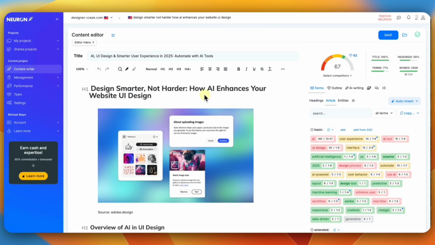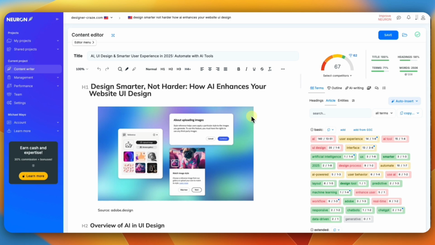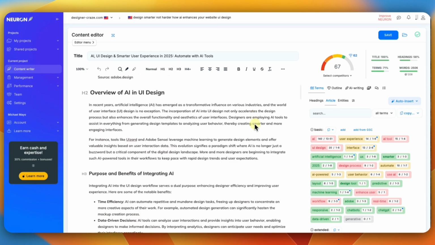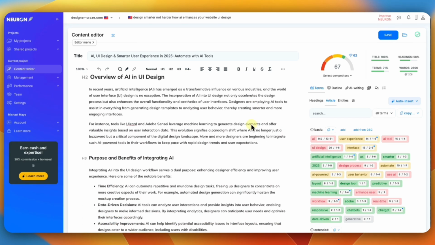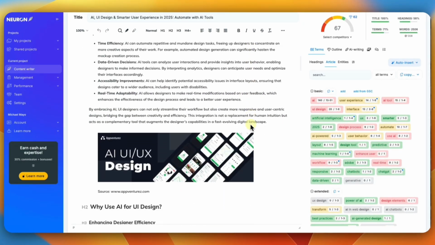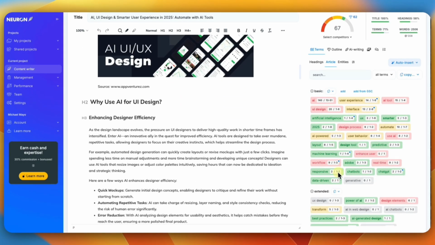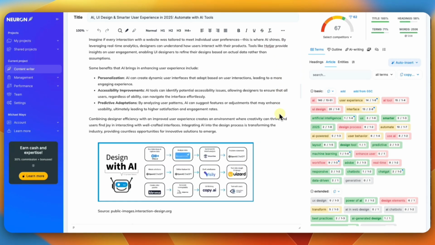So this is NoreWriter. What I do is I bring my article in here, and then I will use this tool to do the SEO optimizing for my article and stuff like that. And again, these are keywords and stuff. And again, if you want to see a workflow, I will show you. But this is what NoreWriter looks like.